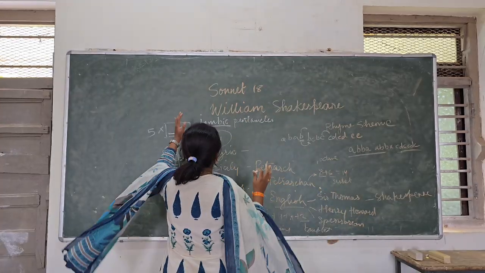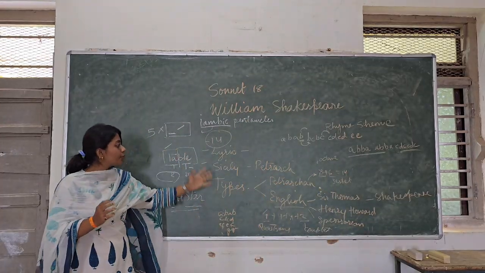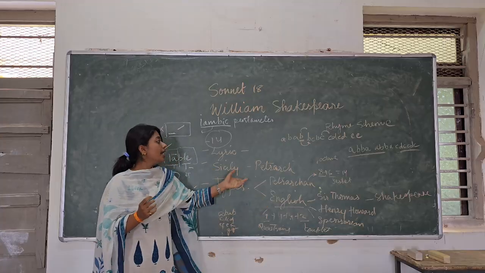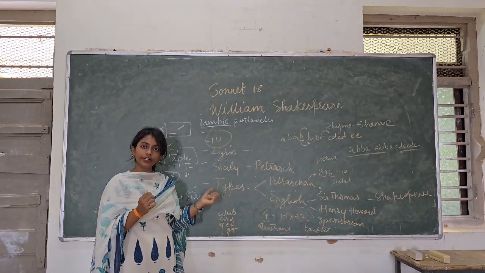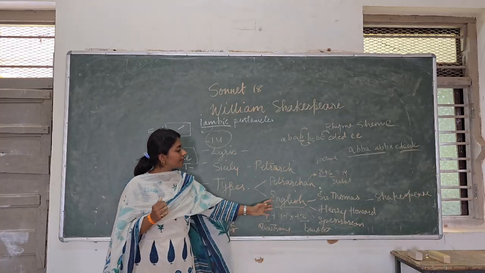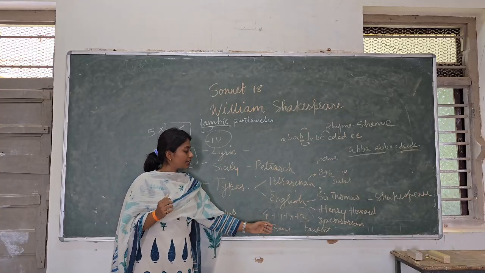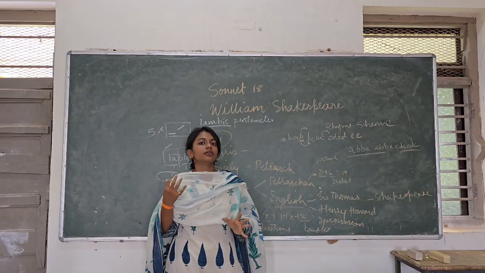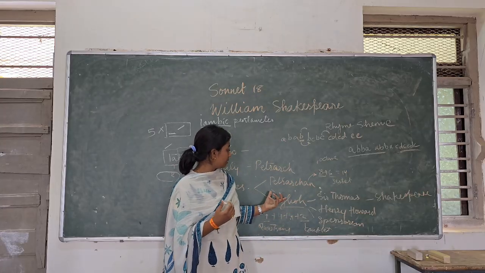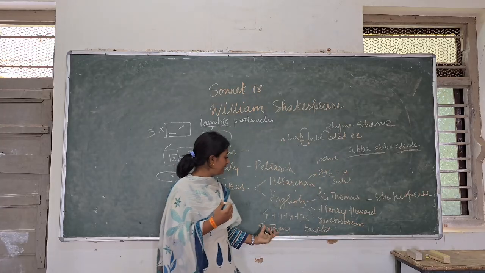Now we know that a sonnet is a 14-line poem. It is a lyric poem. It has its origin in Sicily. Petrarch was the person who popularized the whole form of sonnet. Then there are 3 major types of sonnet: Petrarchan, English and Spenserian. They have similar themes, but the rhyming scheme differs.